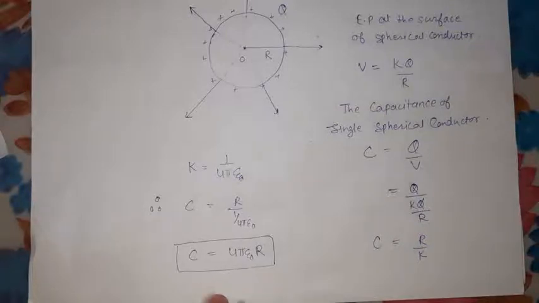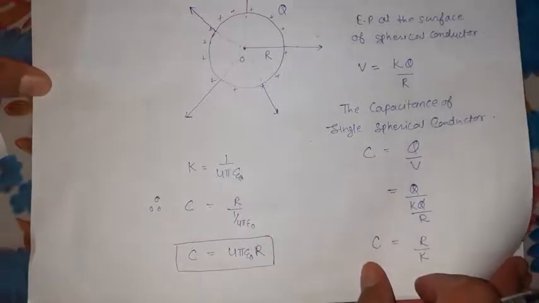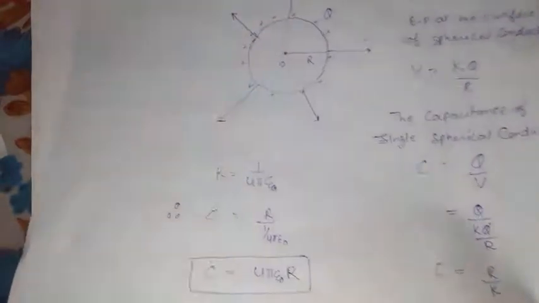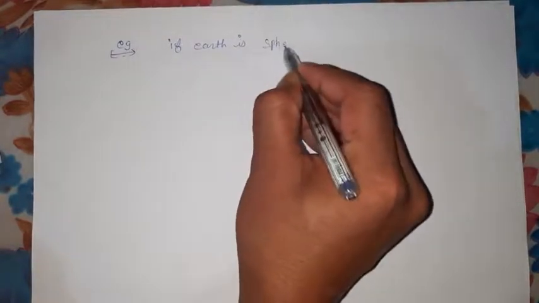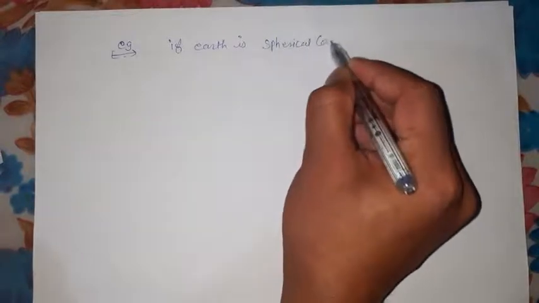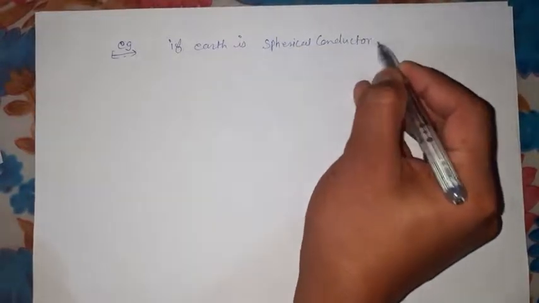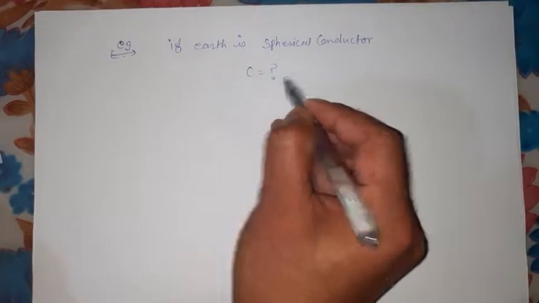Okay, so now let us find, if Earth is supposed to be a spherical conductor, what will be the capacity of Earth to store charges? Okay, so I'm taking this example: if Earth is a spherical conductor, what will be its capacitance?